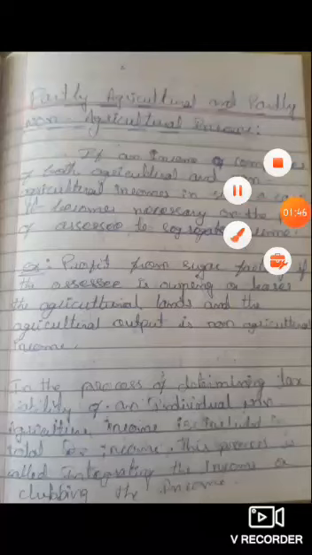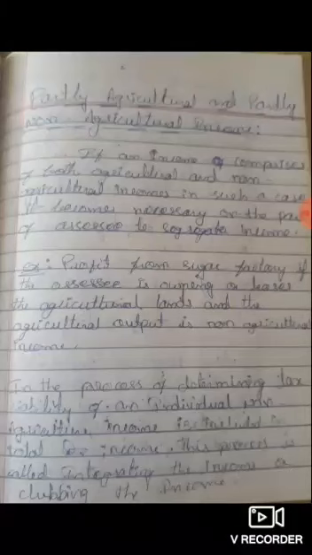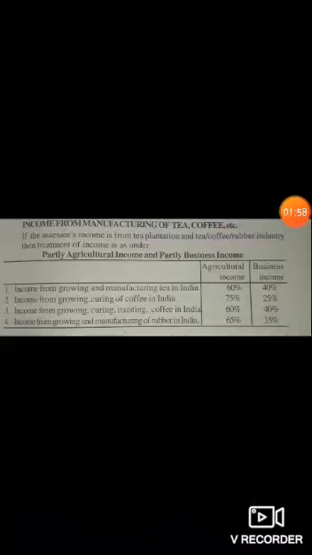In the process of determining the tax liability of an individual, non-agricultural income is included in the total income. This process is called integrating the income or clubbing the income.